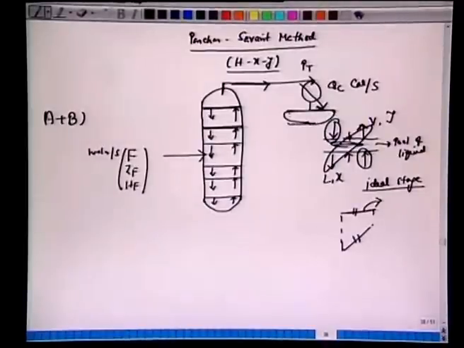Let's say this entire vapor is now condensed into liquid, then part of this liquid is brought back to this distillation column, and that's the liquid which you see here trickling down. So there is a reflux, and part of the liquid is your product. So this is the product.